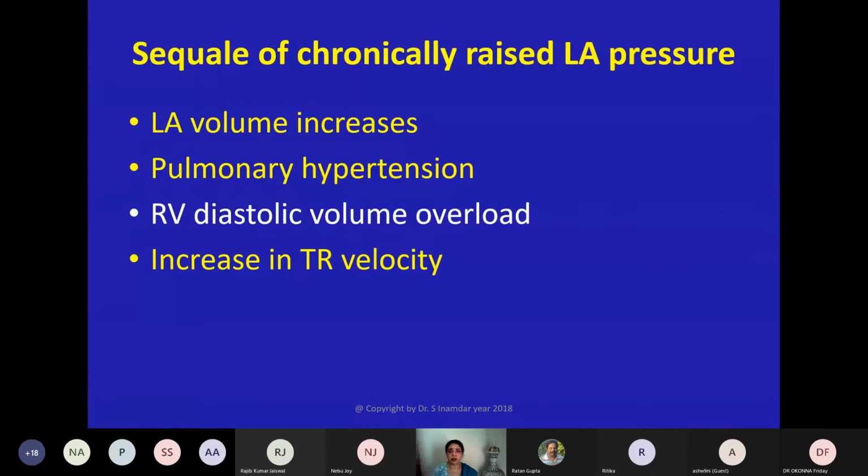So what is the sequelae of this chronically raised LA pressure? Why is it so important? Because LA volume increases. There is pulmonary hypertension due to back pressure. There is RV diastolic volume overload and gradually the RV also starts failing. And there is increase in TR velocity. A lot of importance is given to TR velocity these days while grading the diastolic dysfunction. So it is already included in their guidelines. So you have to see in their report how much is the pulmonary hypertension.